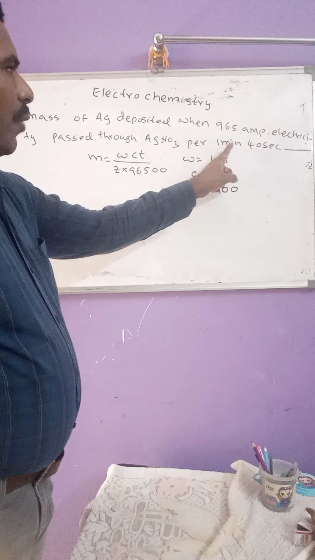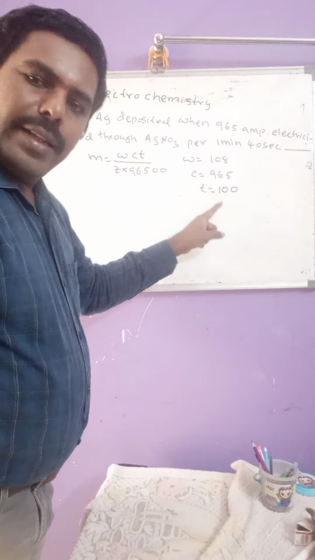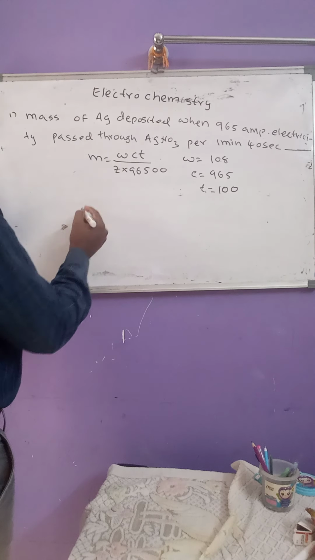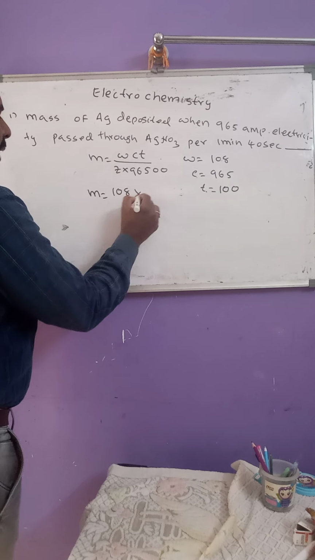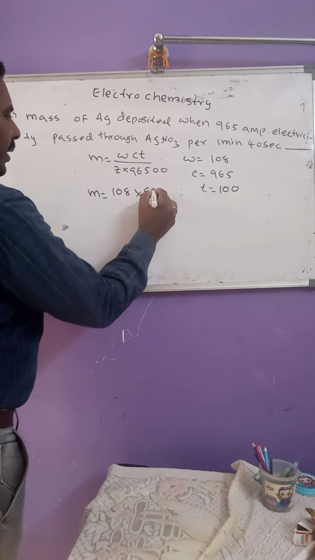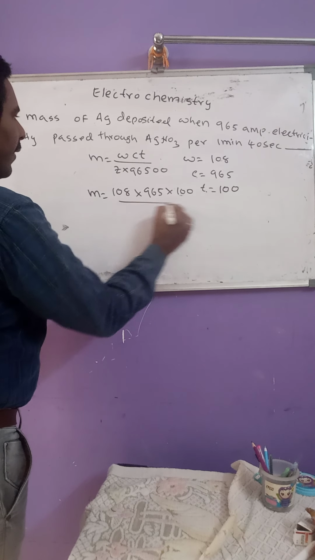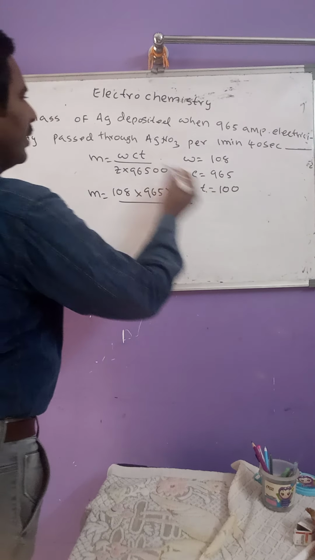Now here, 1 minute 40 seconds, so the total time is 100 seconds. By substituting in this equation, 108 into 965 into 100 divided by the valency of silver.